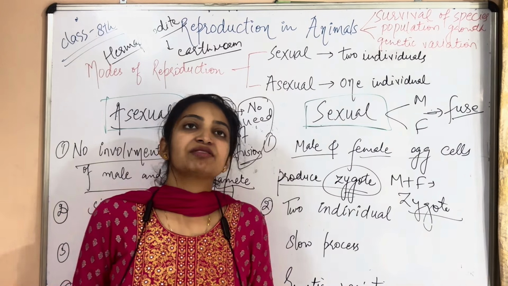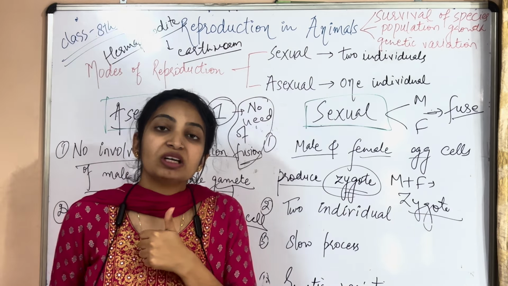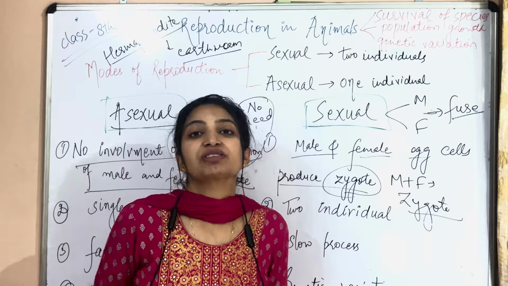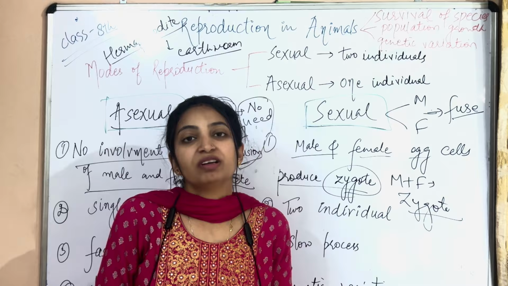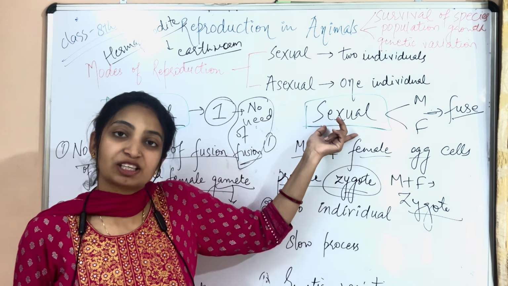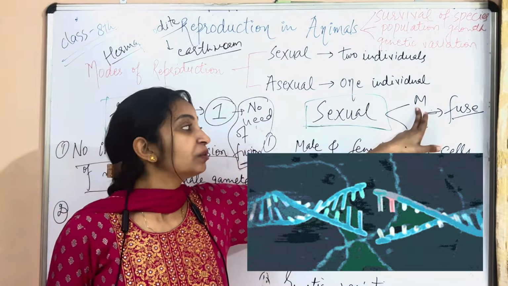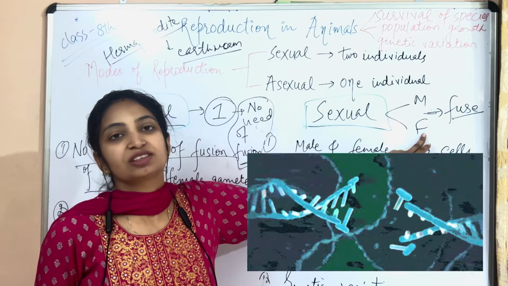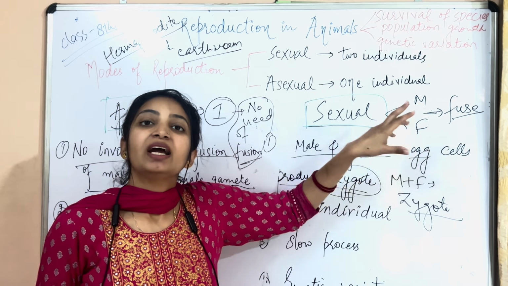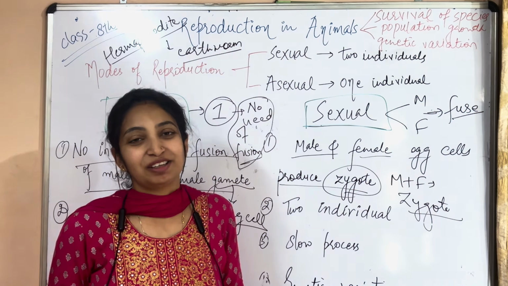Next point you can have key in asexual reproduction, as there is only one individual, so no genetic variation we will have. Exact copy will be formed. But in sexual reproduction, two individuals are involved, so definitely some characteristics of male and some characteristics of female will be indulged into that particular individual.